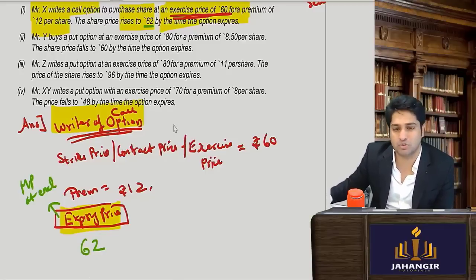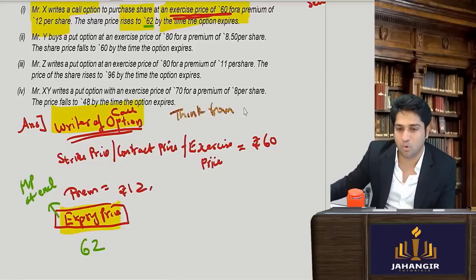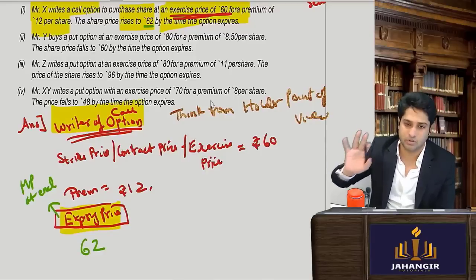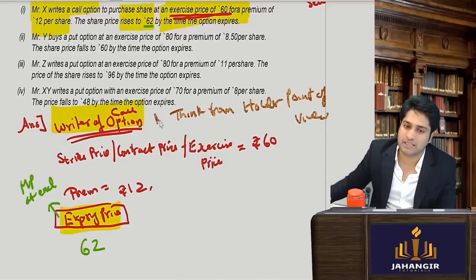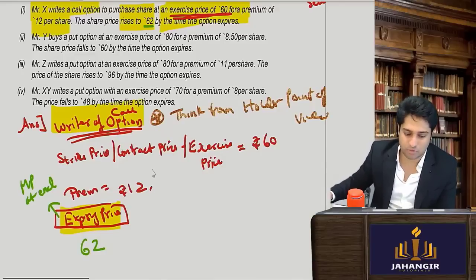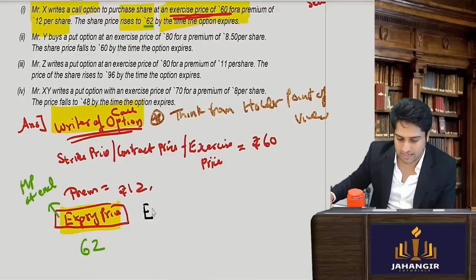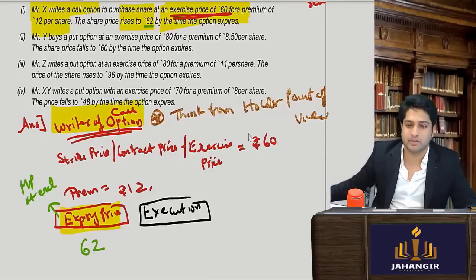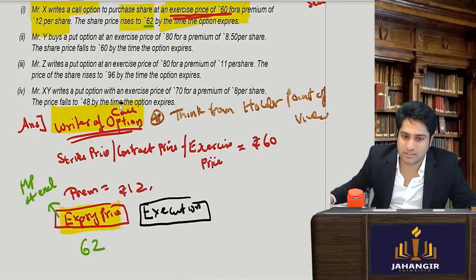Now, whenever you're doing questions on writer or anything, you always have to think from the holder's point of view, because the holder is going to take all the calls. So think from the holder's point of view. Holder क्या करेगा? Because मुझे तो खाली सुनना ही है. So always remember, whenever you're starting, you have to think from the holder's point of view. Tell me the execution of the contract, whether he will execute the contract or not.